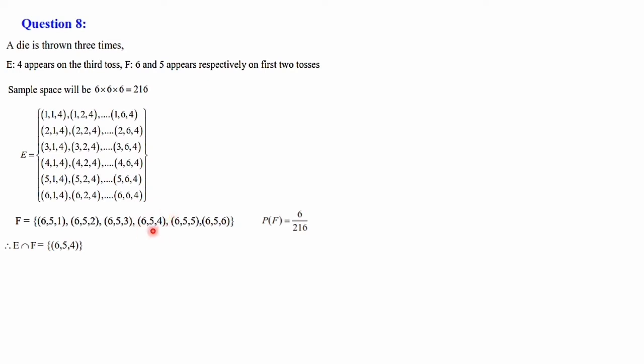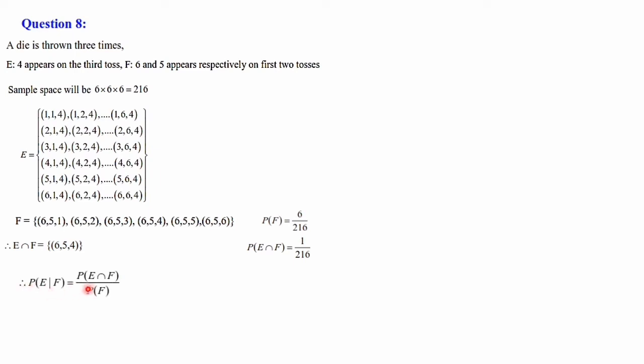So you should have a little bit of common sense, because here we are not writing all the elements. When you compare it, it is quite clear that 4 appears on the third toss, that is E. And E intersection F means F also should have 4 on the third toss. So when you check the F set, there is only one element which has 4 on the third toss, that is 654. So 654 is the common one. Then P of E intersection F is 1 divided by the total number of elements, 216.